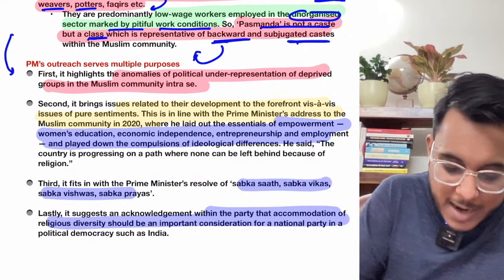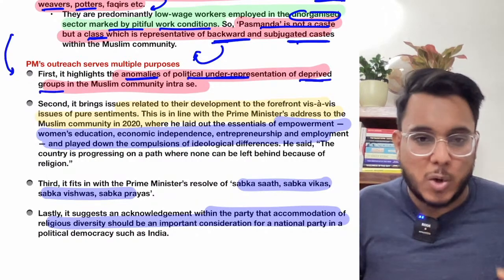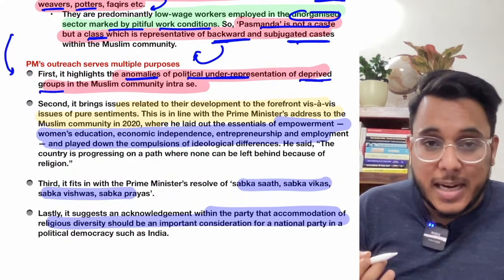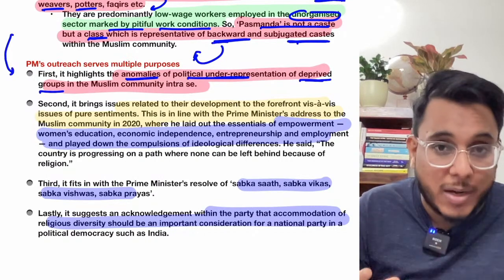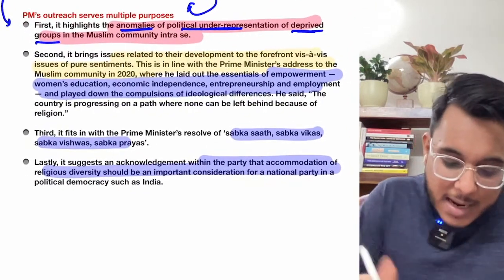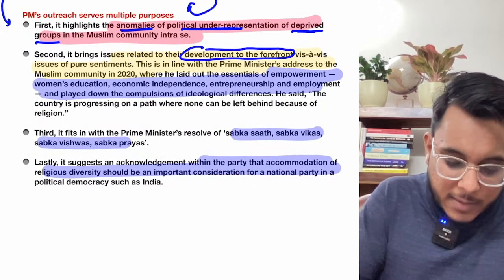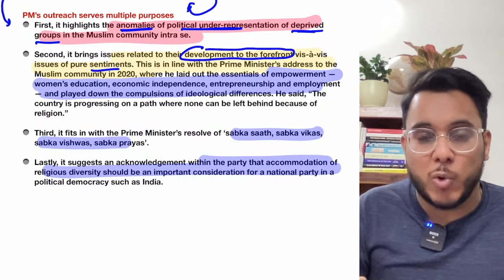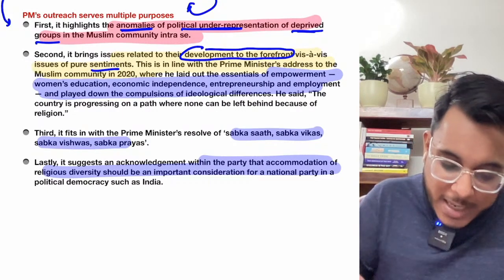For example, number one, it highlights the anomalies of political underrepresentation of deprived groups. When we talk about underrepresentation, the differences and inequalities, that has not been considered up till now. Second, it brings the issue related to their development to the forefront, so development is now being focused on, transcending religion.